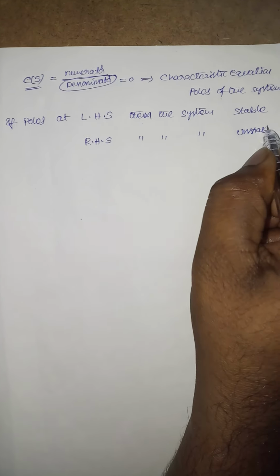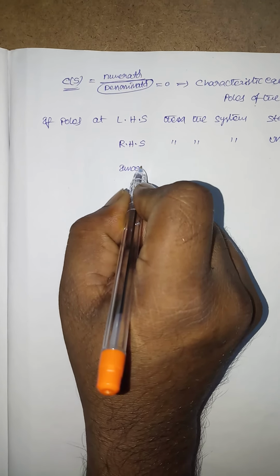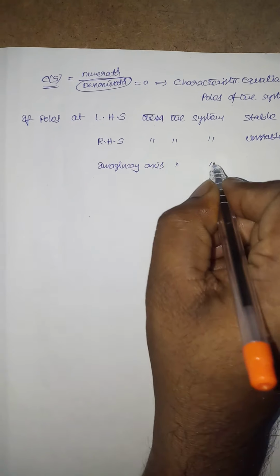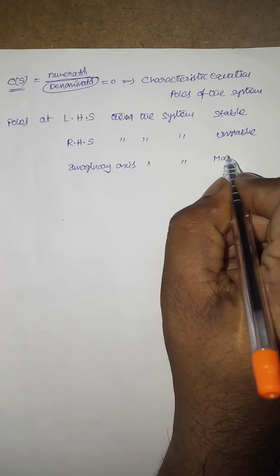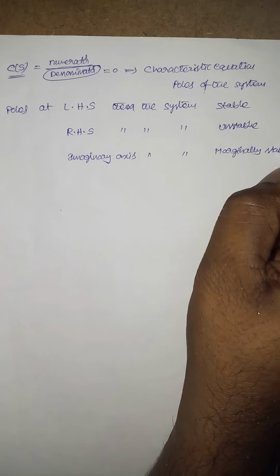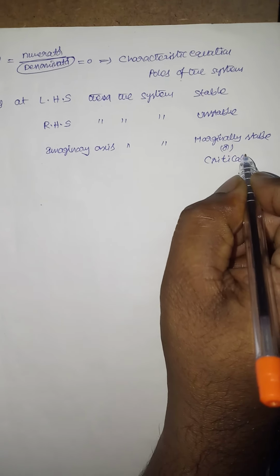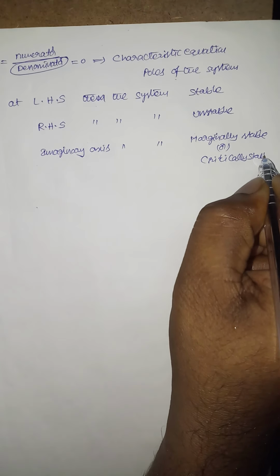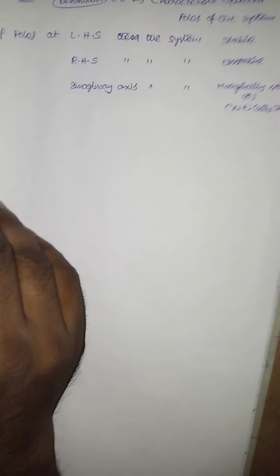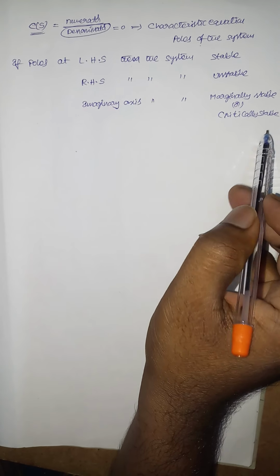If the poles are located on the imaginary axis, then the system is said to be marginally stable or critically stable. Here it is marginally stable or critically stable.